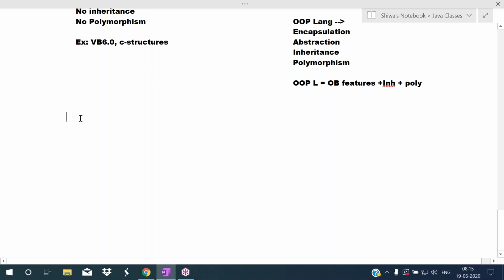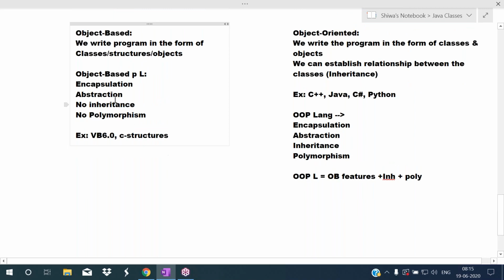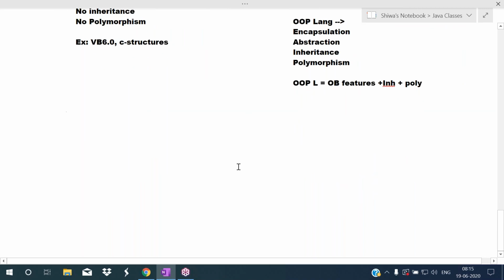Whenever I explain the differences between C and Java, I use terms like procedure oriented. Whenever I explain the differences between C++ and Java, I use object oriented. Such types of terms I regularly use in our sessions. So for an idea, I am explaining all these concepts. Try to understand, listen carefully, it is very, very important. If you understand OOPS concepts, then you can play with Java. So pay attention and listen carefully here.